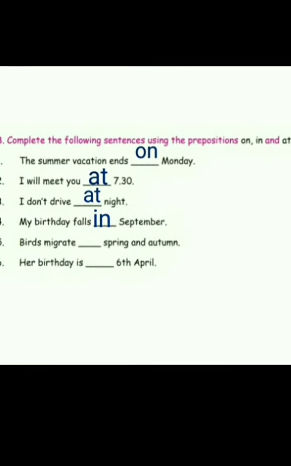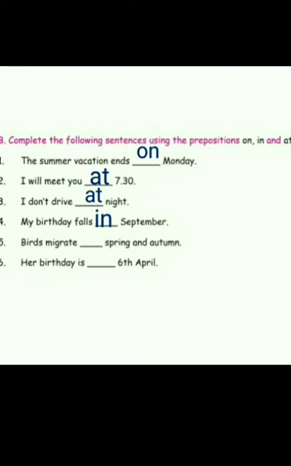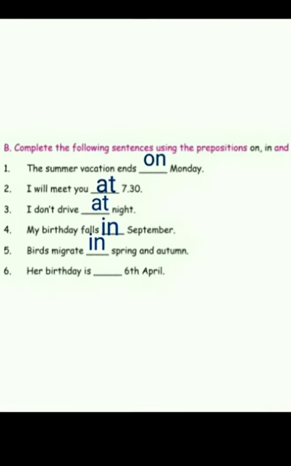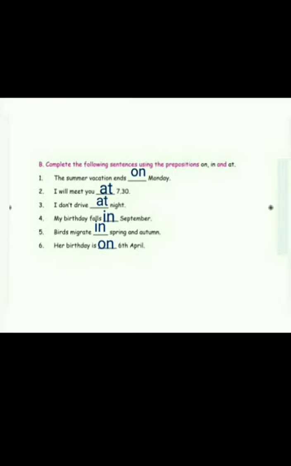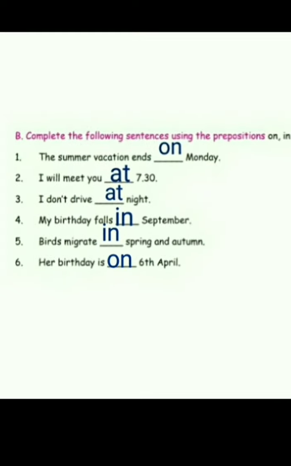Fourth one, my birthday falls dash September. In is used to refer to months. Next one, number 5, birds migrate dash spring and autumn. Spring and autumn are seasons, so in is used for seasons. Number 6, her birthday is dash 6th April. So for day, for date, we use on.